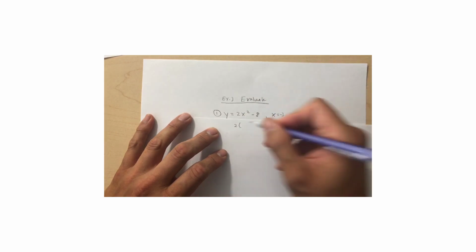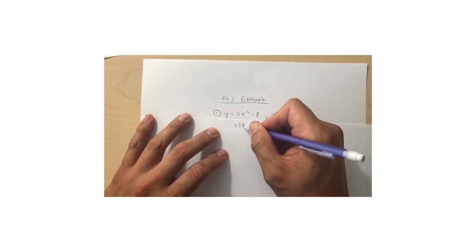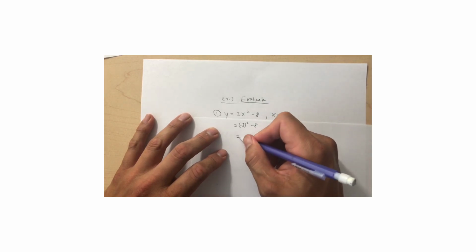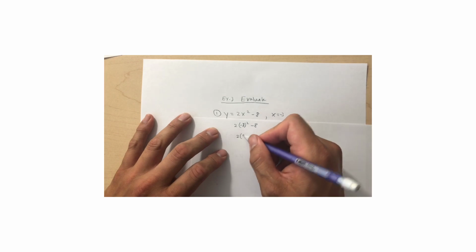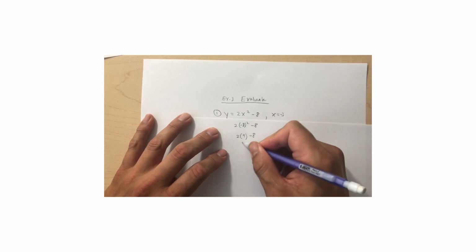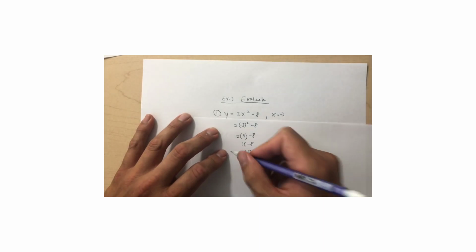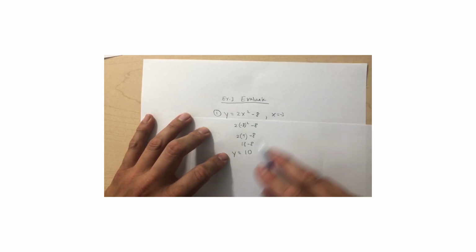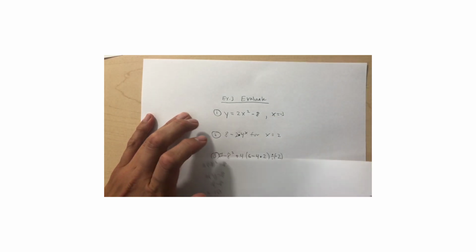So 2, and I'm going to use a parenthesis, negative 3 to the second power minus 8. Again, negative 3 times negative 3 is 9. I'm going to use a parenthesis again. It's still multiplying, so it's 2 times 9 minus 8. That gives you 18 minus 8. The answer is 10. All right. Now, if you want to write y is equal to 10, so you plug in negative 3, you get y as 10. All right. Let's move on to number 2.